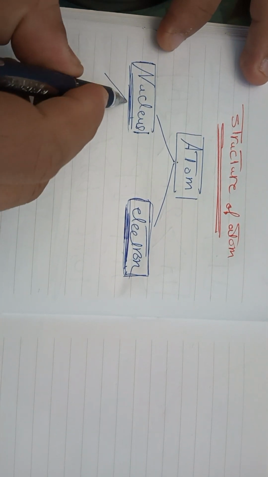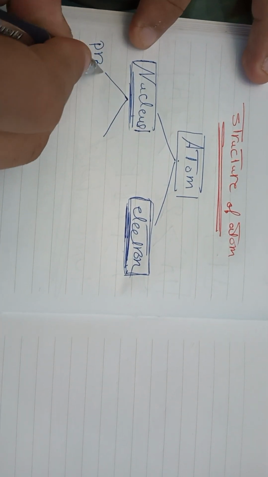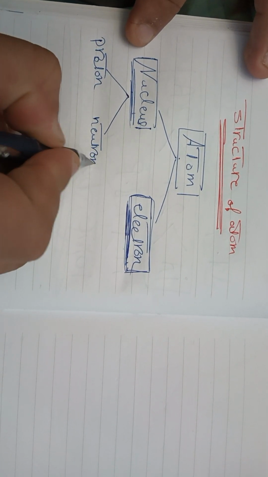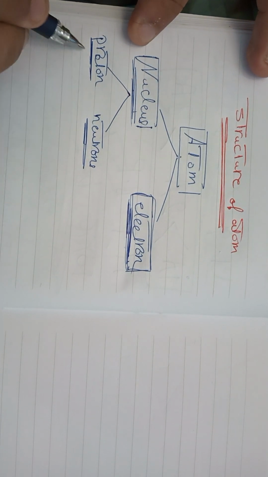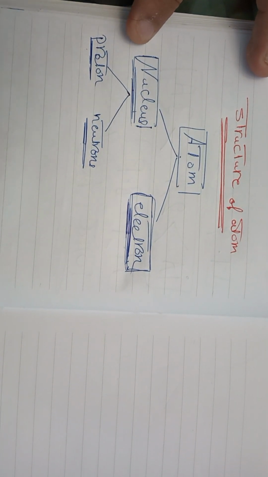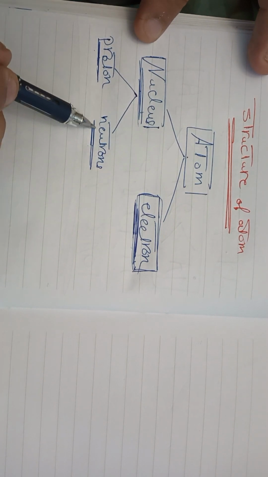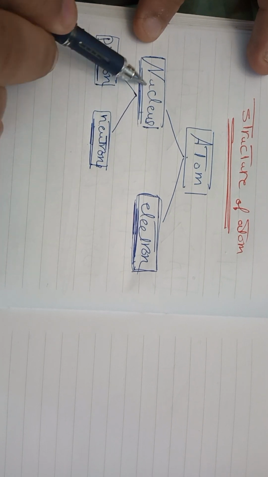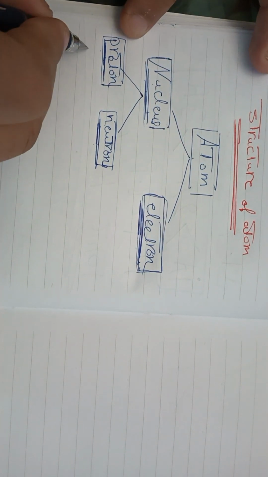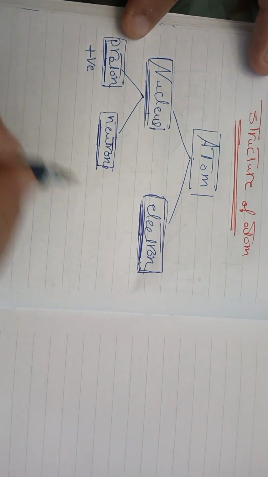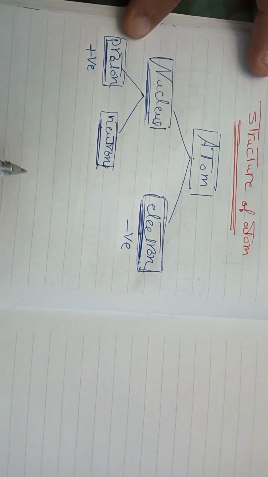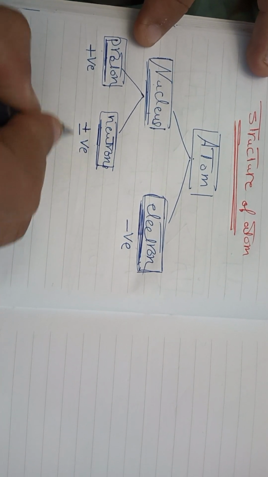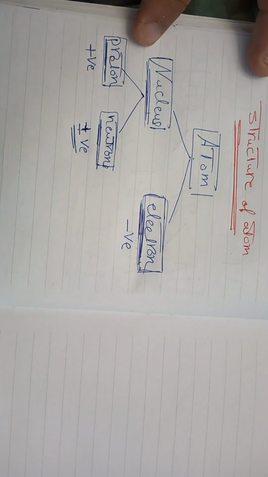Inside the nucleus, we will find protons and neutrons. What do you know about the charge of protons or the charge of neutrons? Protons and neutrons are the particles found inside the nucleus. A proton has a positive charge, while an electron has a negative charge, while a neutron has a neutral charge, positive and negative at the same time.